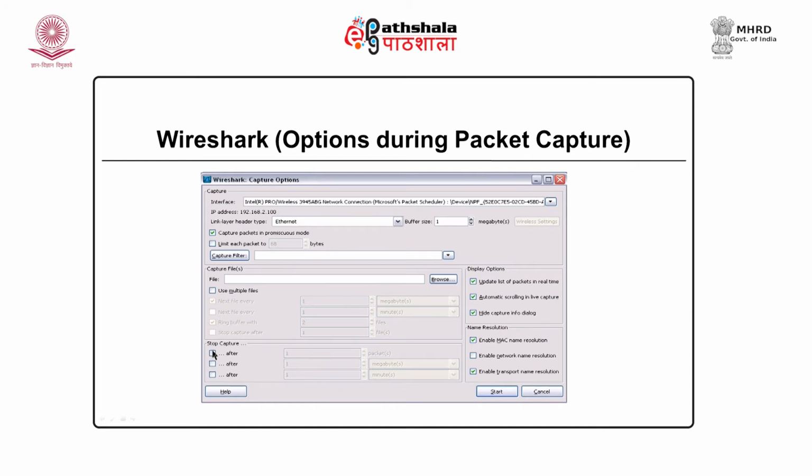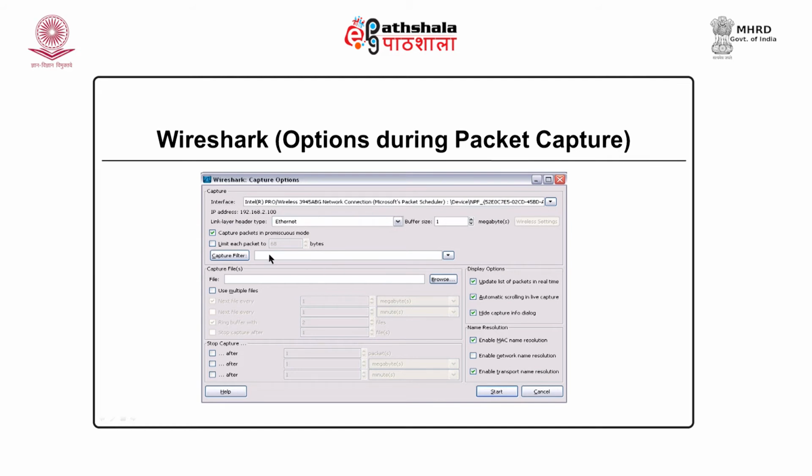So, you can specify at what time the capture has to stop. When you enable this, it will pop up with the number of packets, by size or by time. These fields are disabled since these are not clicked, but you can selectively click how many packets you want to capture, and then the interface will stop, or by size or by time. So, there are options that can be configured to capture packets.